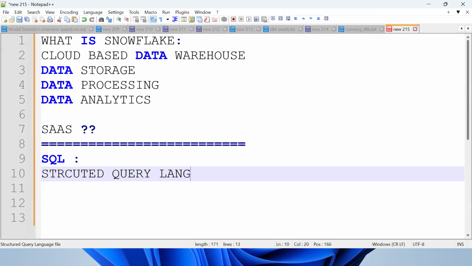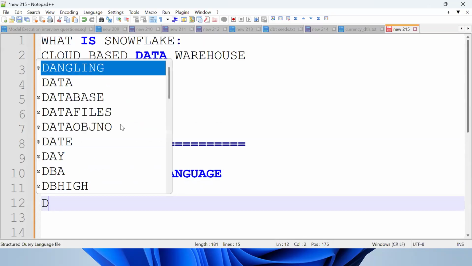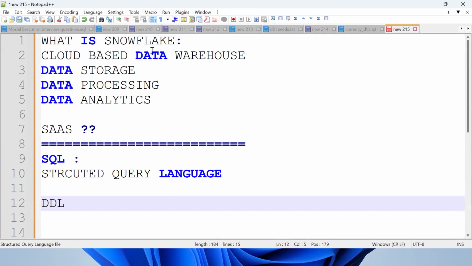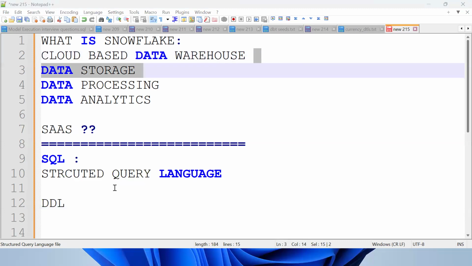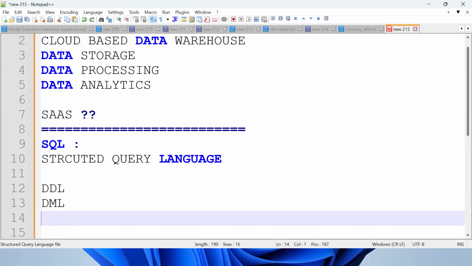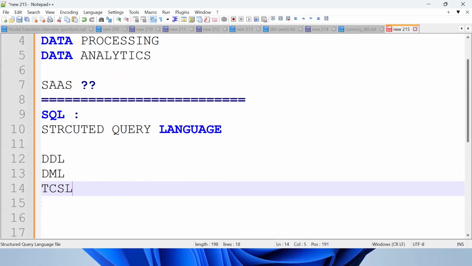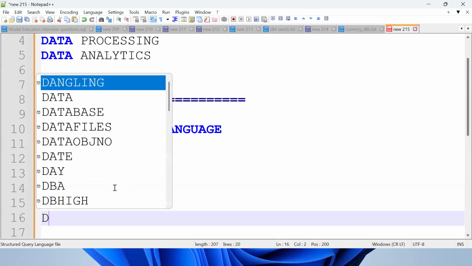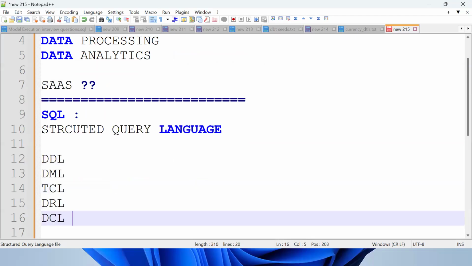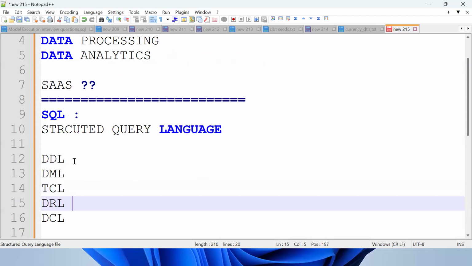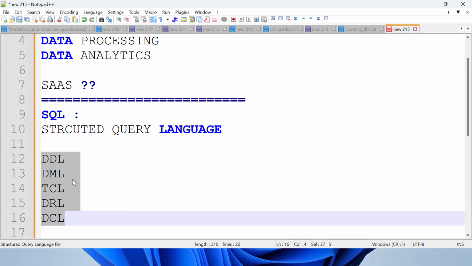Again, these are divided into DDL, DML, TCL, DRL and DCL. We'll try to complete today, because these are the basic building blocks of SQL. So remember, without this, we can't proceed.